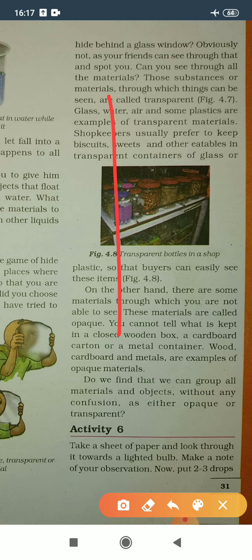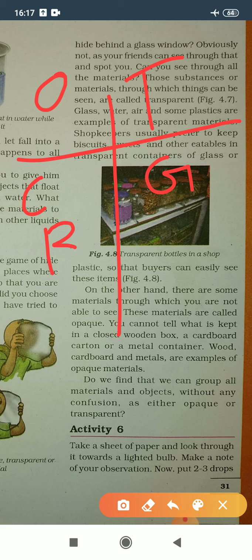So let's start, opaque and transparent. First one is chair. So chair is an opaque material. Then glass. Glass is a transparent material. Building. Again it is an opaque material. Then tree. Tree is also an opaque material.